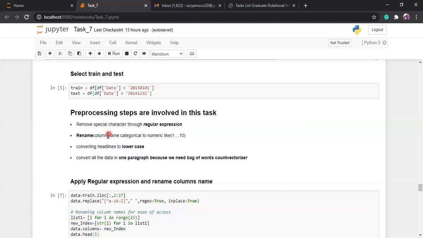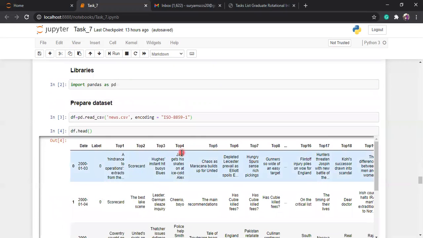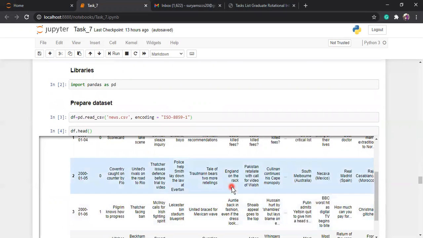After removing the special characters, I can rename my columns. Suppose in my data set the column names look like date, label, top1, top2. That is not good, so I can convert them to 0, 1, 2. So I can rename my columns 0 to 24. Here, what is the label, 0 or 1? 0 means your stock price will decrease, and 1 means your stock price will increase.